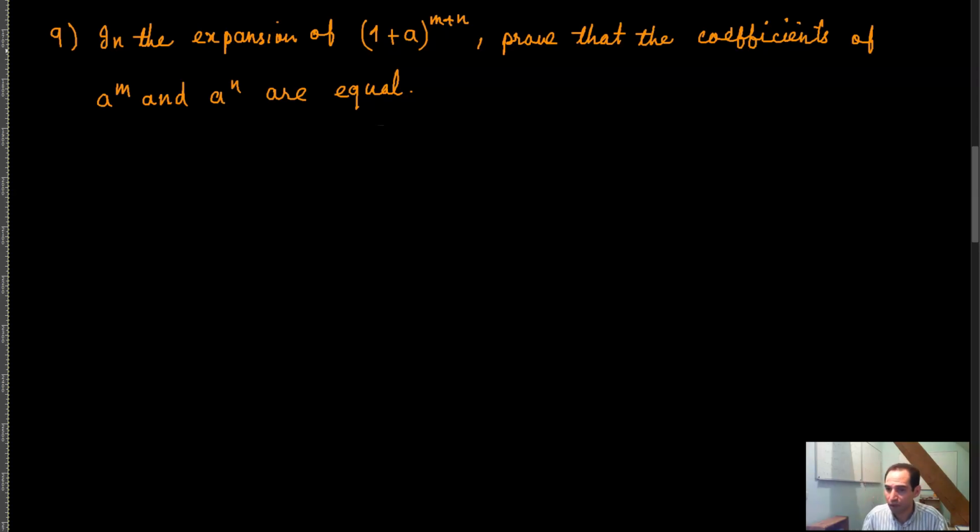But then you would actually learn something in the question, and I'll tell you what I mean by that. So the question is, in the expansion of 1 plus a raised to the power m plus n, prove that the coefficients of a raised to the power m and a raised to the power n are equal.